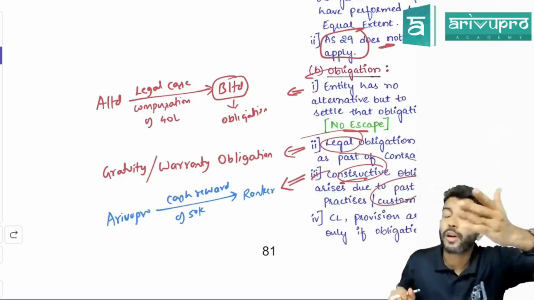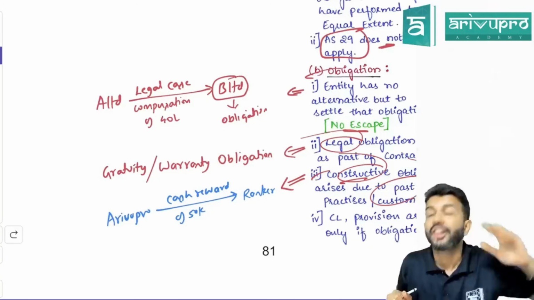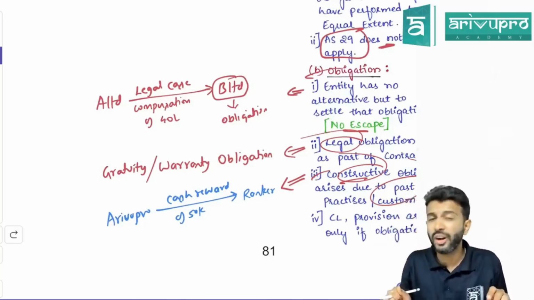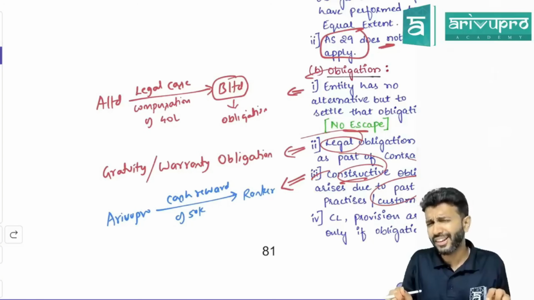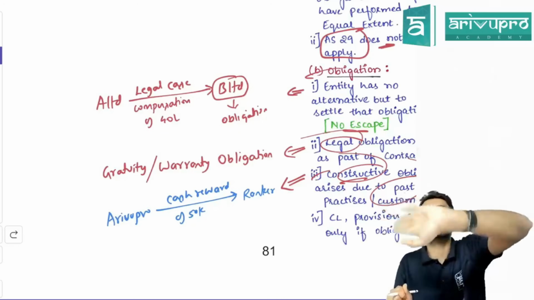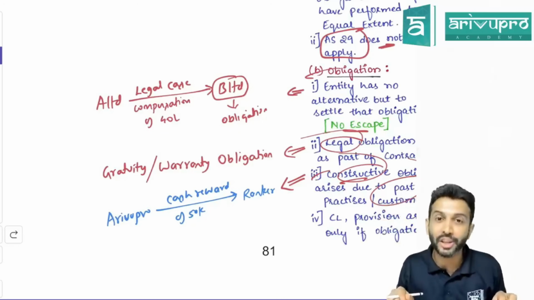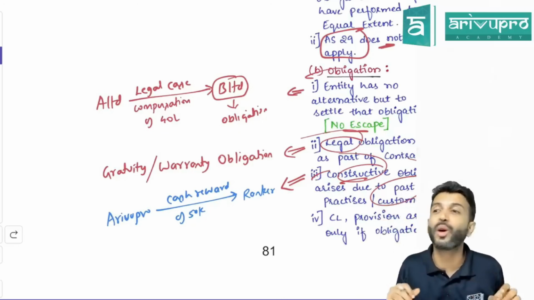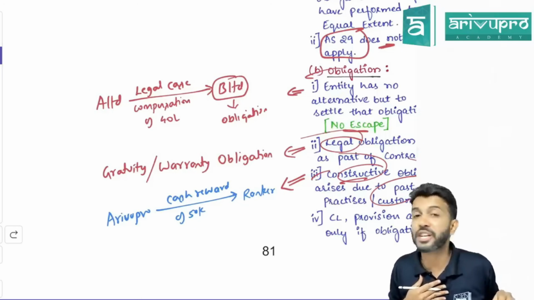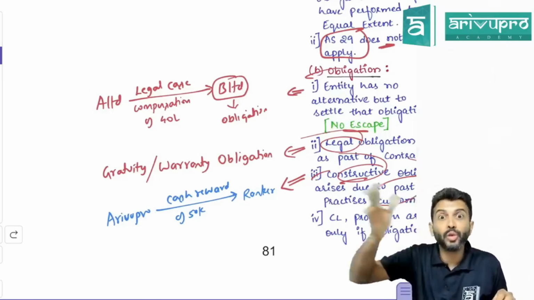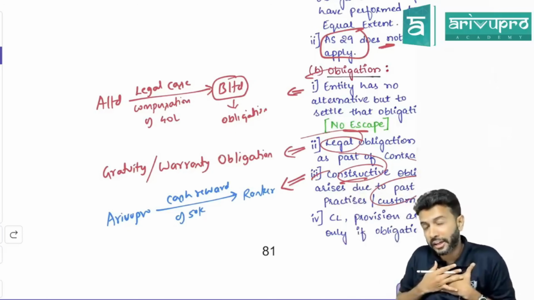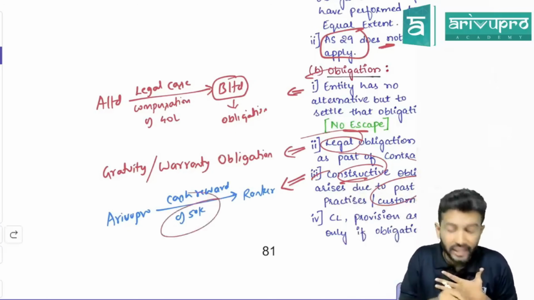But let's say, I forgot your name now, Siddharth. Siddharth checked with his seniors. He asked, does this company really pay a cash reward? I think no. So Siddharth's senior told him, yes, actually they pay. Even I was surprised. I thought it was a gimmick. They actually pay. I got a rank and I also got 50,000 cash from Arivupro. Now one idea is set in your mind: if I get a rank, I will also get 50,000.